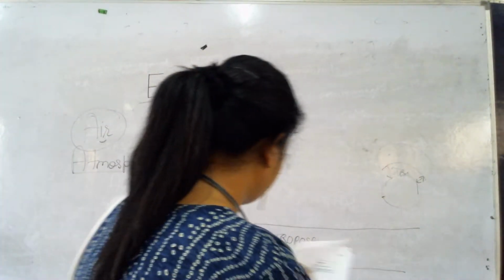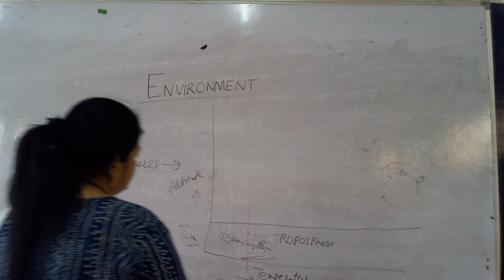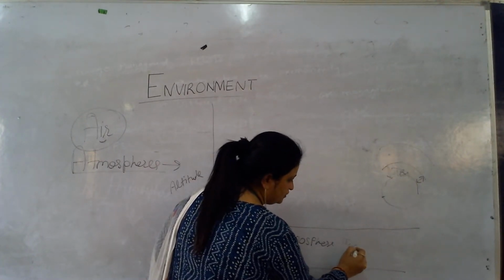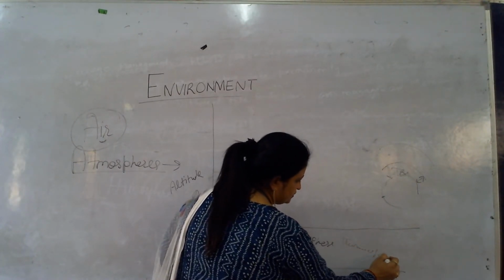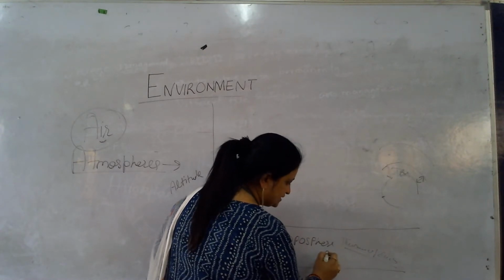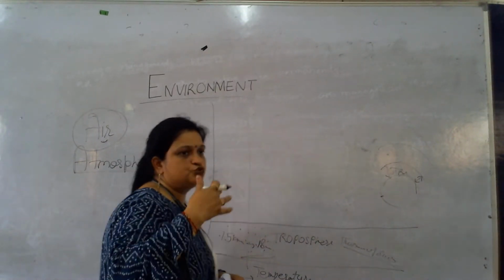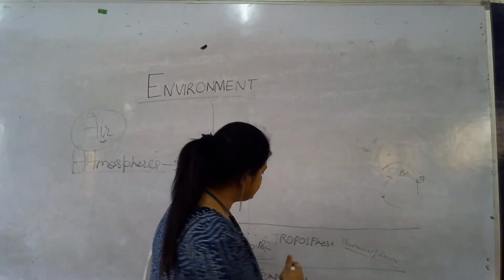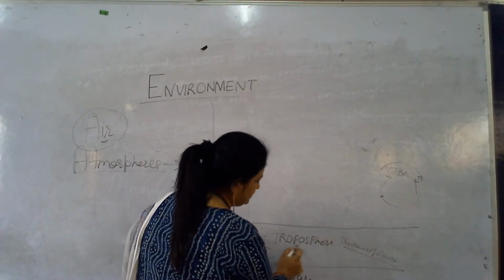The functioning of the troposphere: all the gases, the thundering of the clouds are present here, all the activity related to human beings, related to our activity, and the industrial gases are also present here.